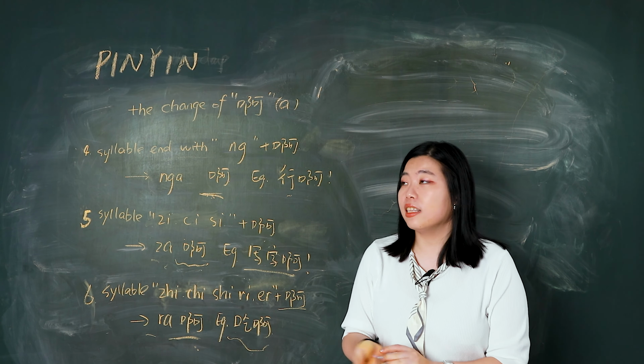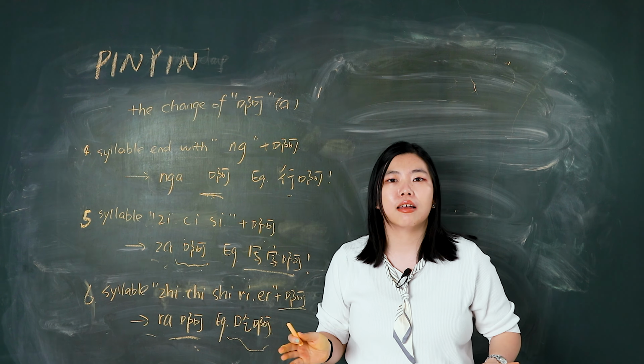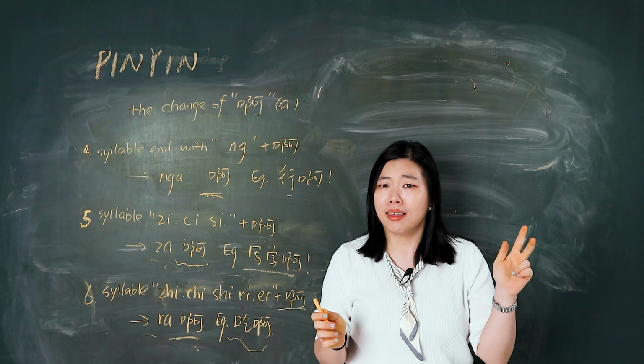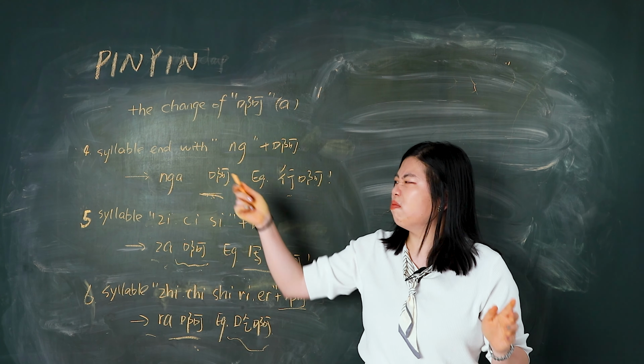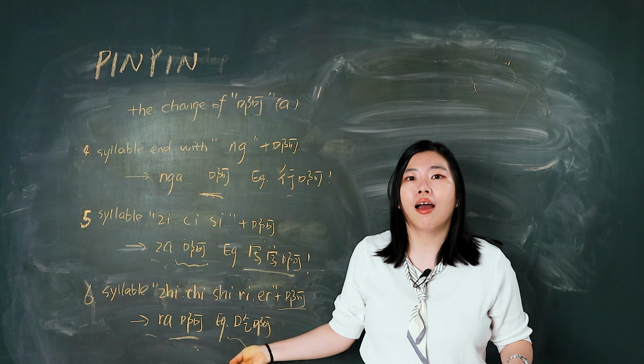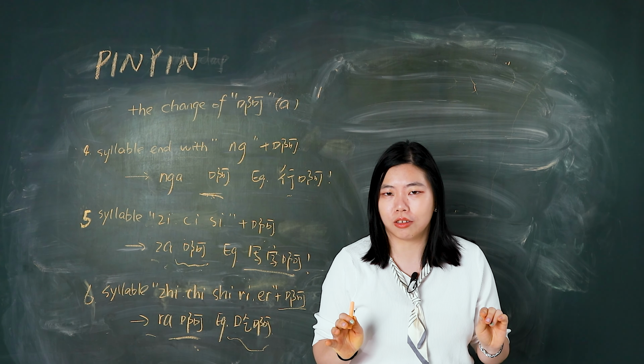But here you need to pay attention. No matter it is pronounced like ya, wa, na, nga, za, or ra, it is also light and short.